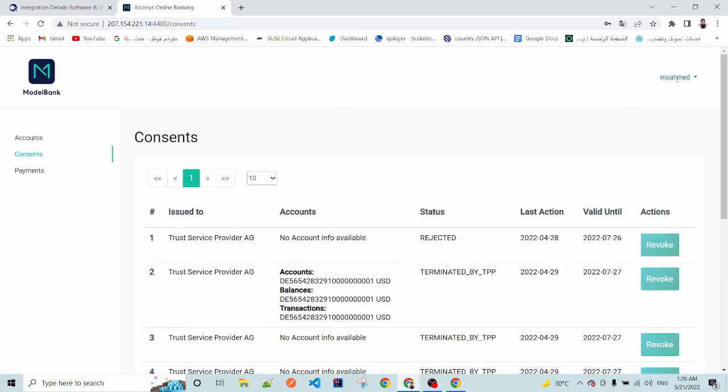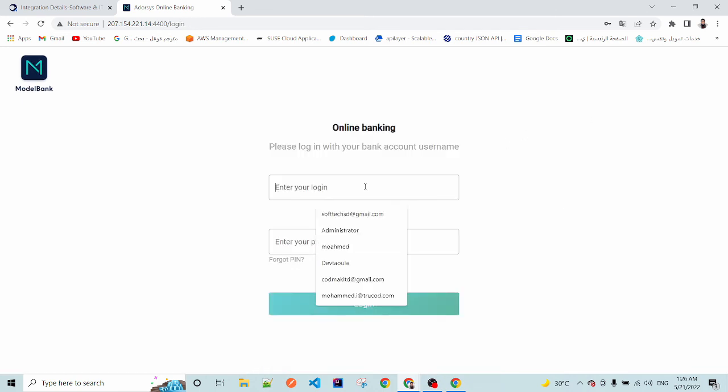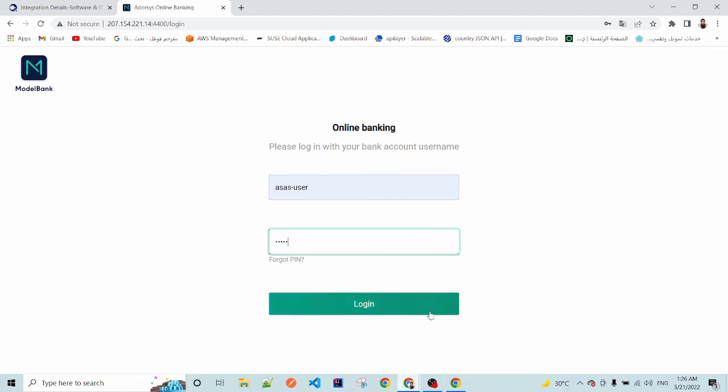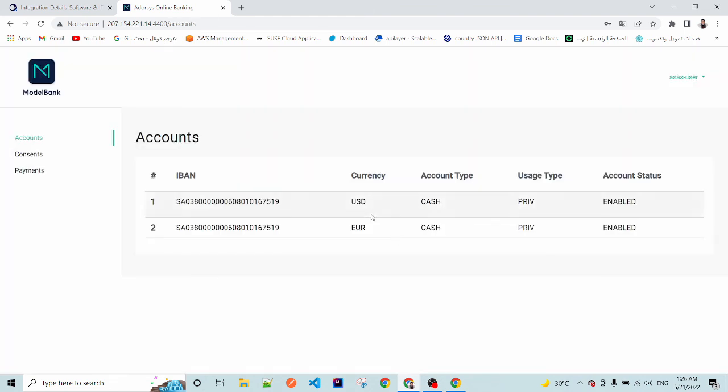Now let me show you the other example where the user has two bank accounts. In fintech world, this is called account aggregation.